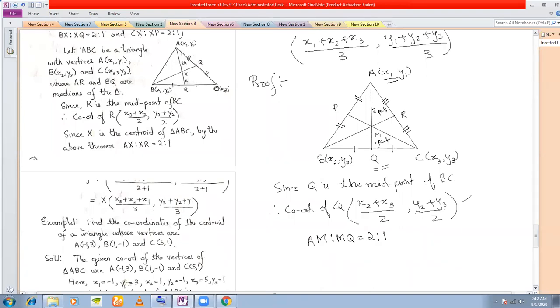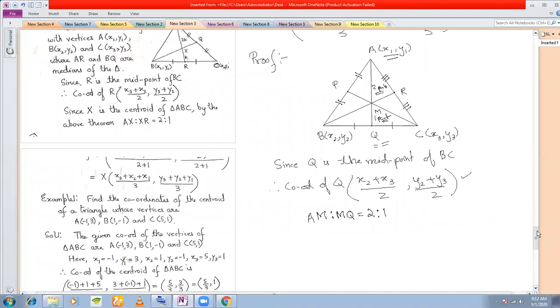I know this for a fact that if I have a centroid, then definitely here I will have two parts, and here I will have one part. That is an established truth. That is an established fact. Okay, so I will use this fact. So AM is to MQ, I know is 2 is to 1.